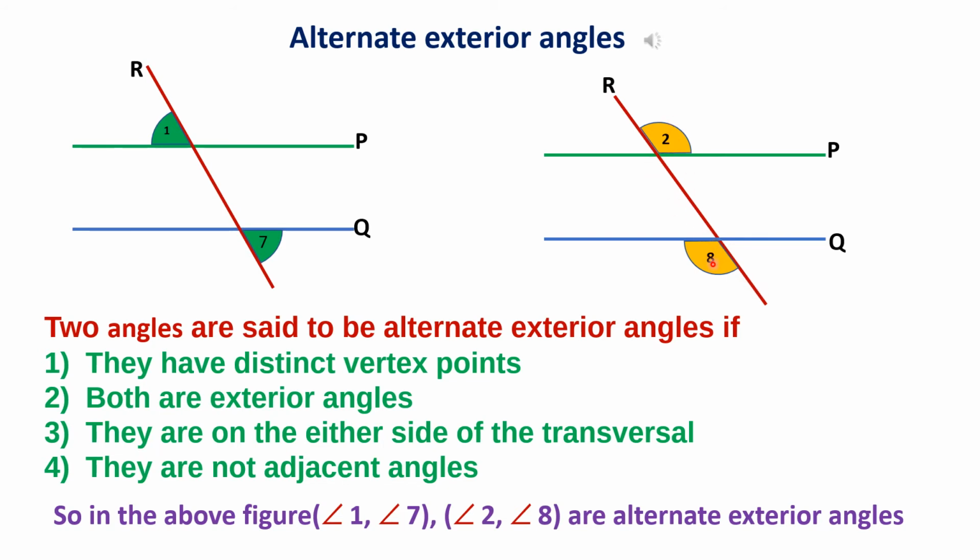They are congruent, meaning they are equal in measure. Angle 1 is equal to angle 7. Angle 2 is equal to angle 8.